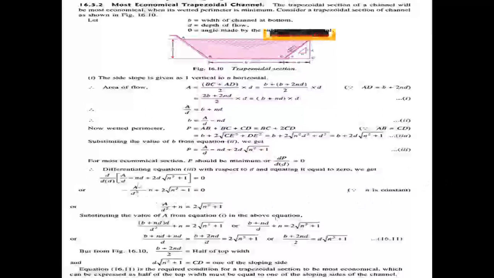So minus a by d square minus n is equal to, moving this value to the right side of the equal sign, minus 2 into root of n square plus 1. Here minus and minus cancel, so finally we get a by d square plus n equal to 2 into root of n square plus 1.